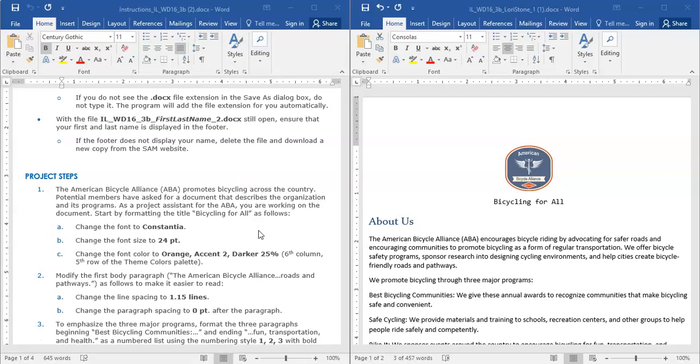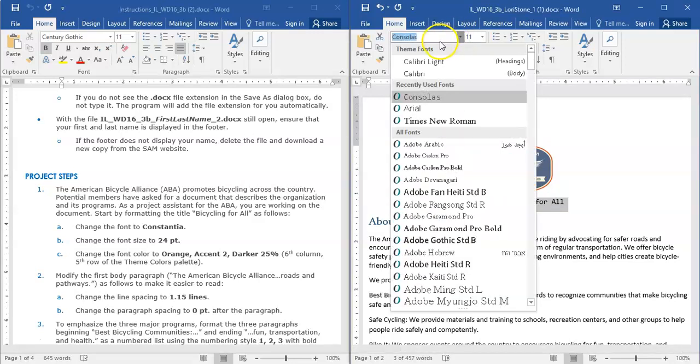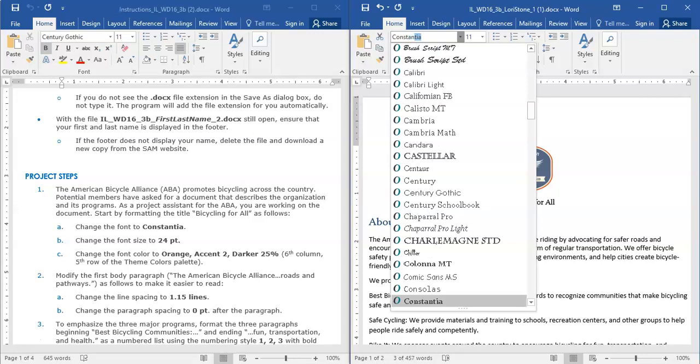Start by formatting the title, Bicycling for All, as follows. Change the font to Constantia. So we're going to select the title, Bicycling for All, and we're going to type in the name of the font. There it is.